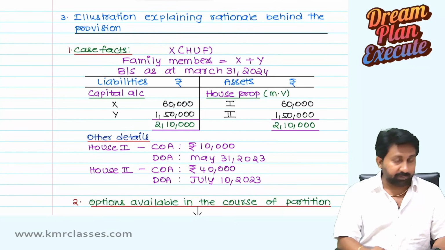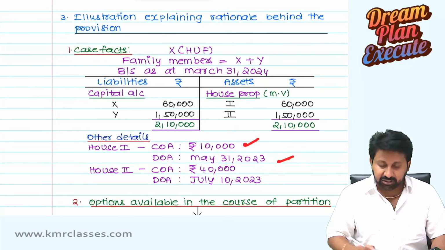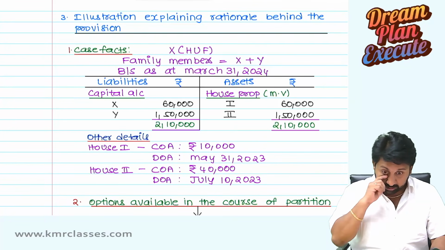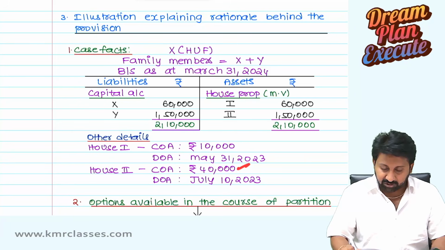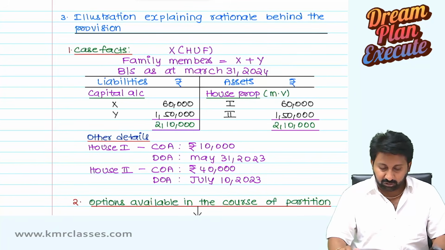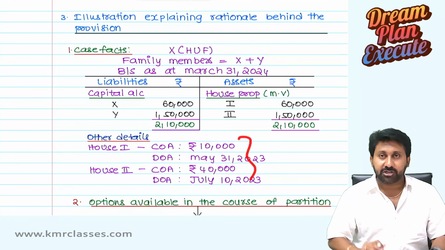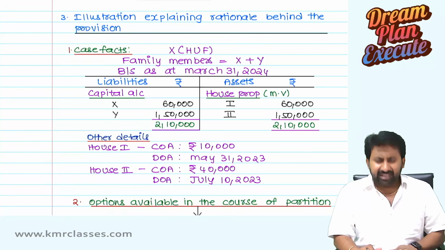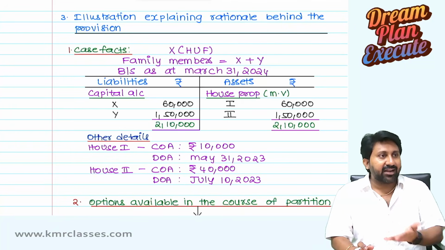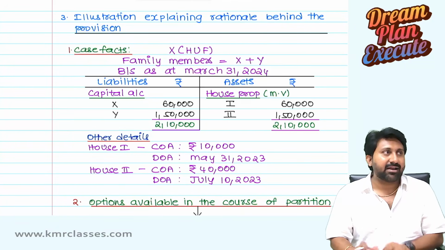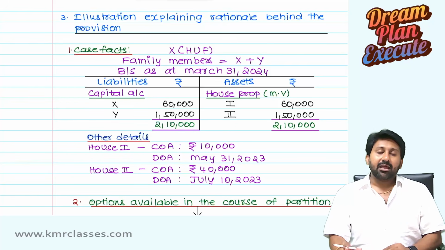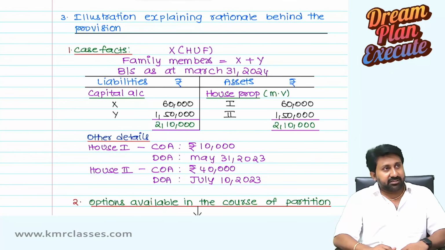Other details: house 1, cost of acquisition 10,000, date of acquisition 31st May 2023. House 2, cost of acquisition 40,000, date of acquisition July 10th 2023. This is the information given. Now listen, this is an exam question. I created this example for you to understand why this section came. Now let us understand the situation this way.